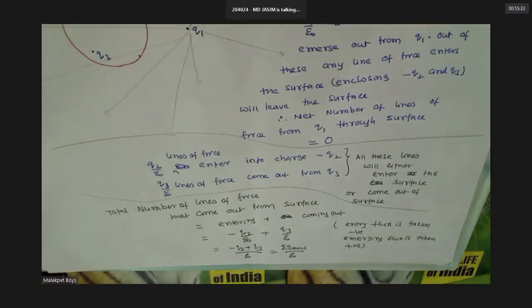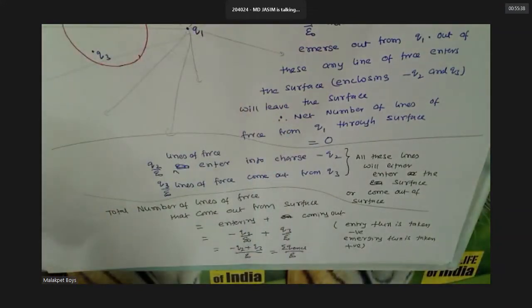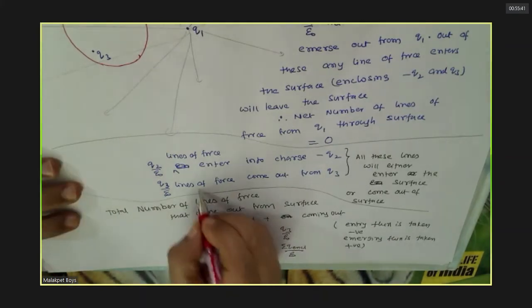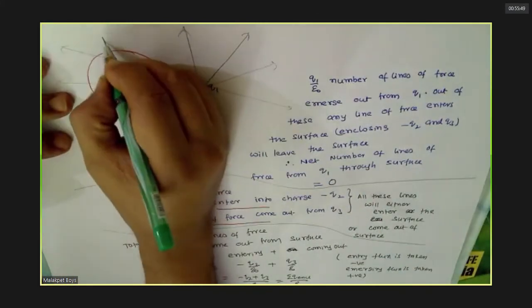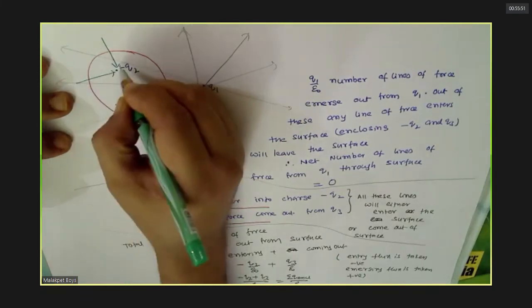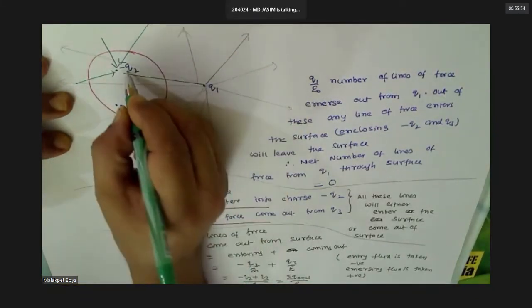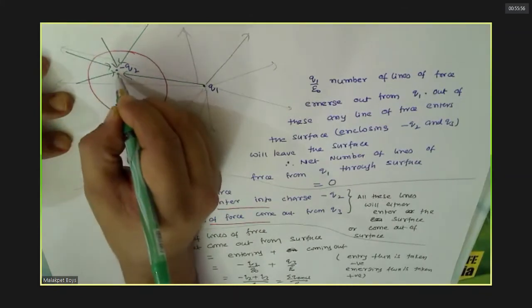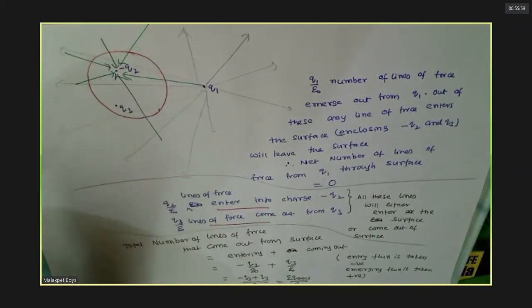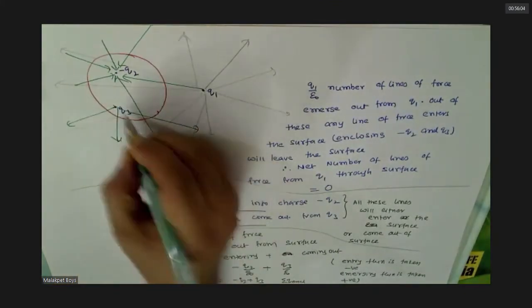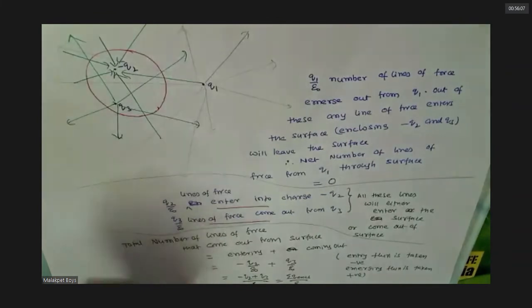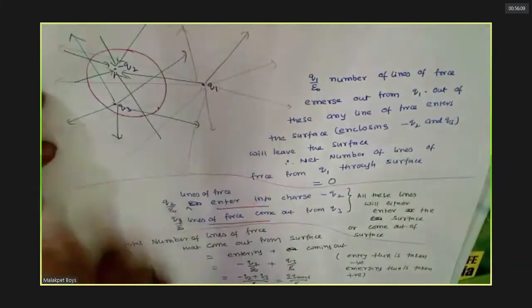Sir, but both are inside now, sir. Their flux will go out only now, sir. How many, idiot? What have you written? This is coming out. This is entering into. This is the hopeless fellow, brainless fellow. See, negative charge means lines of force will enter or exit. Sorry, sir. Yes, sir. Forward, sir, forward. How many years should I teach like this? Now you remember. Understood now? Yes, sir.